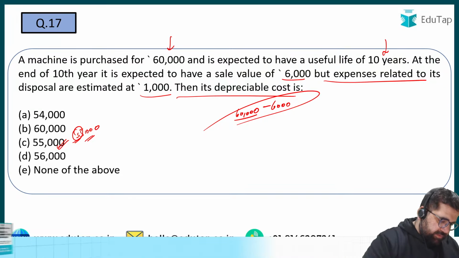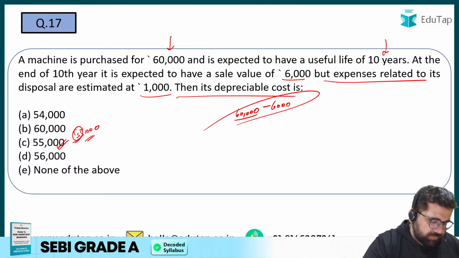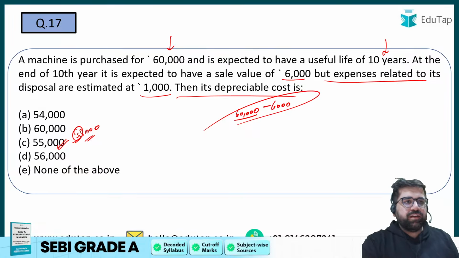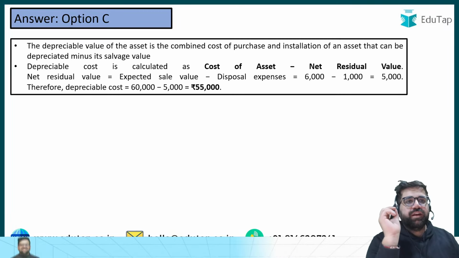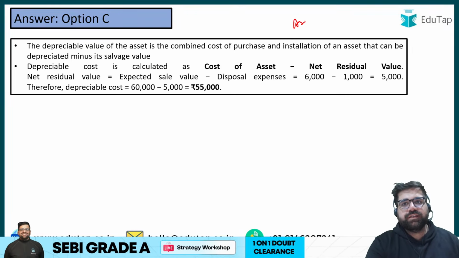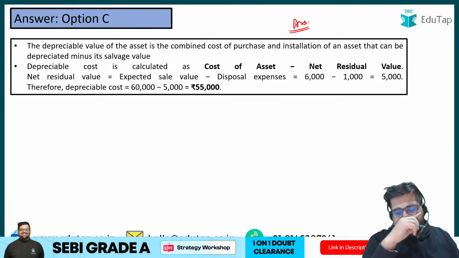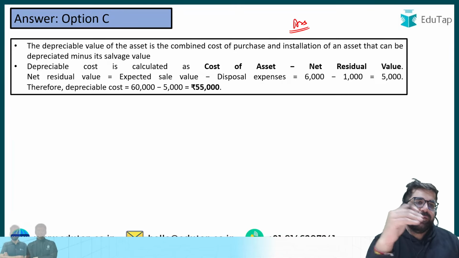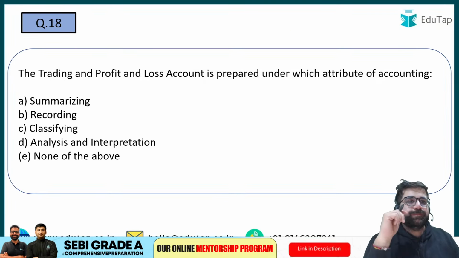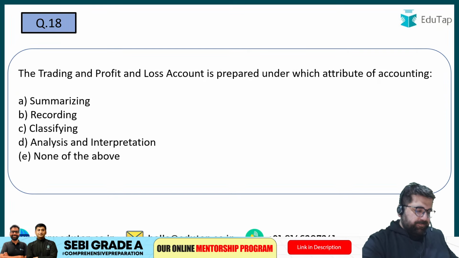Could you please tell me, is there any difference in SEBI and EPFO accounts? No, they are same only. Whatever you study in EPFO, that can be used in SEBI. But in SEBI, you have to study a lot for your accounting standards. Right? Accounting standards in EPFO, you would have just read some basic things. But in SEBI, you have to increase your coverage. But the basic remains the same.